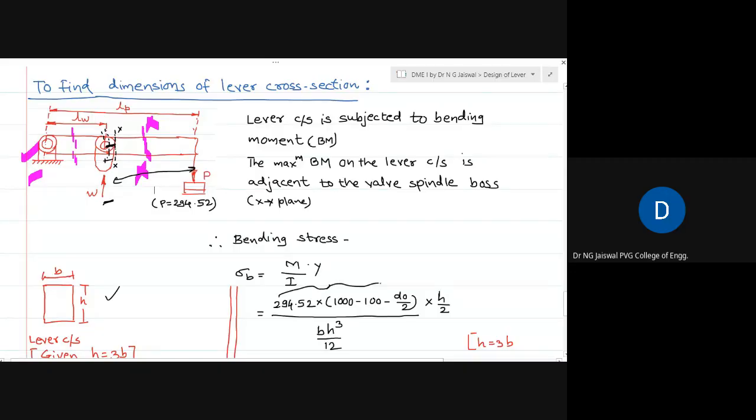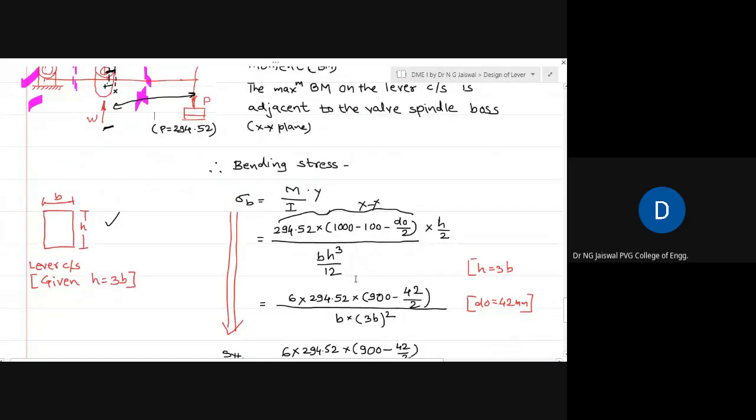Now sigma B is the bending moment at section XX divided by I. Just see now, the section is this one. So I about this axis is B into h cube by 12, and Y is h by 2. One h will get cancelled, because here h cube is there and here h is there. Here it remains h square. Then 2 will get cancelled with this 12, it becomes 6, and 6 comes in the numerator.